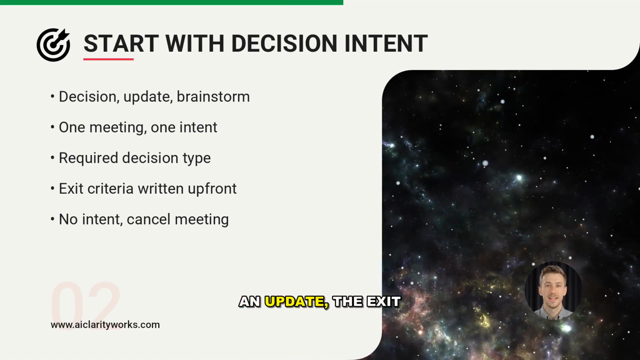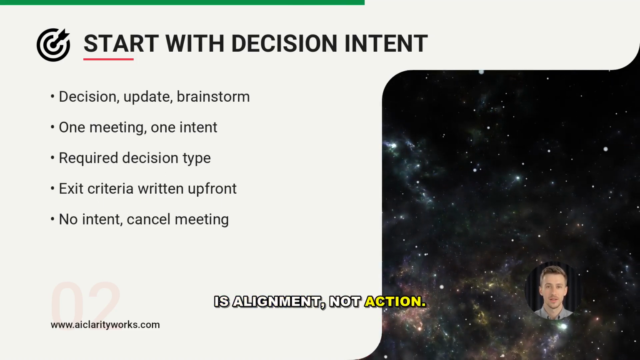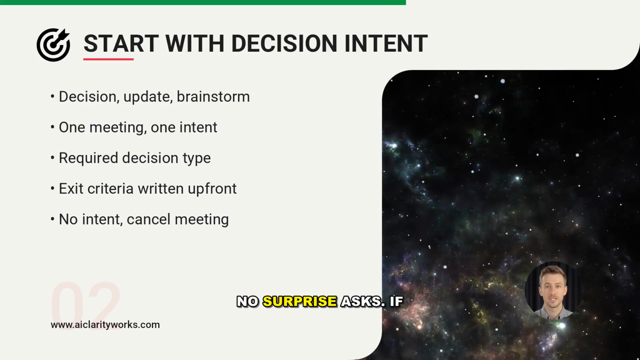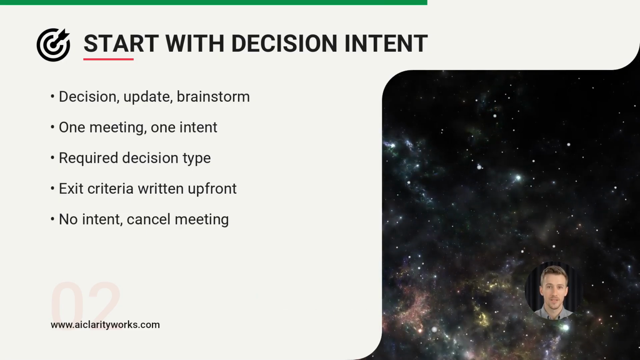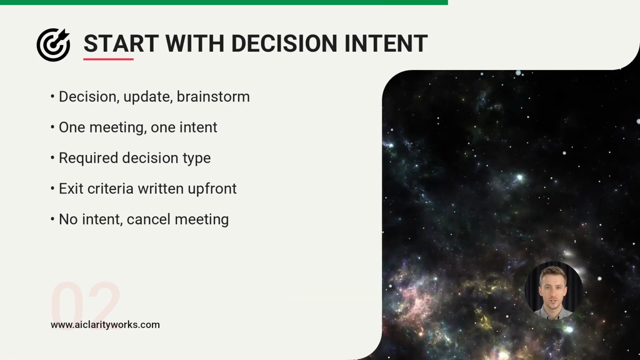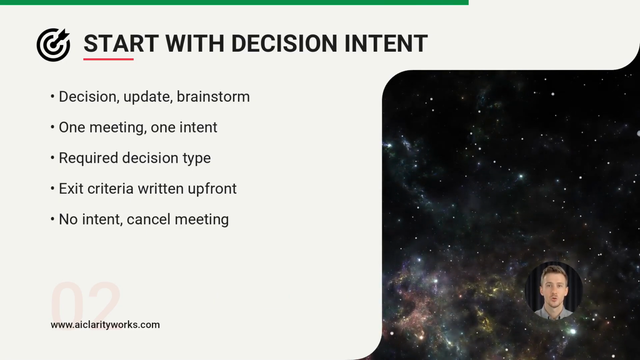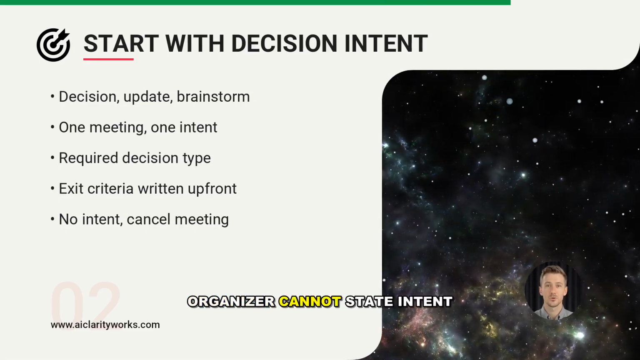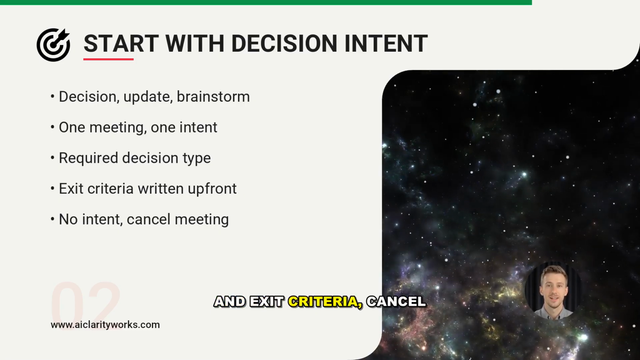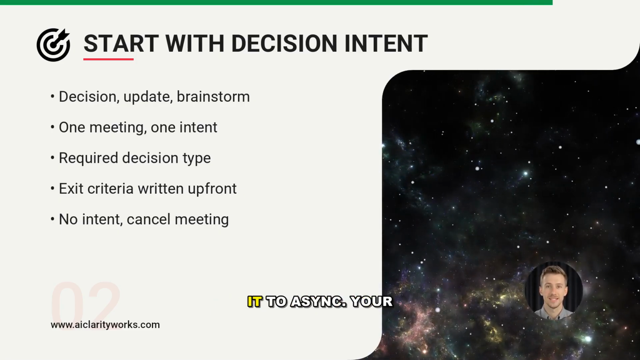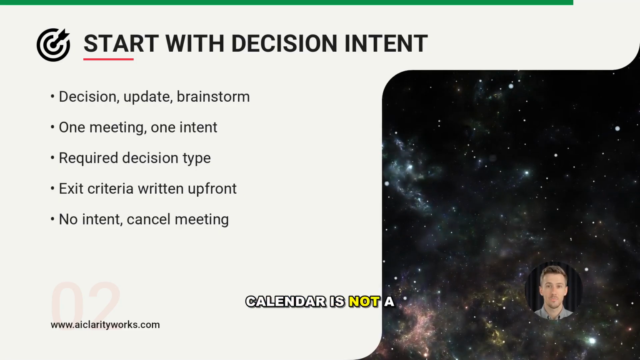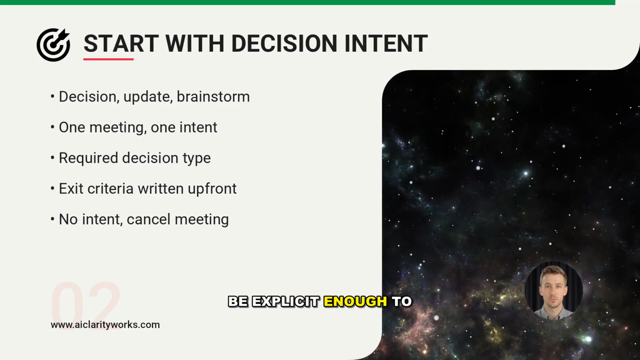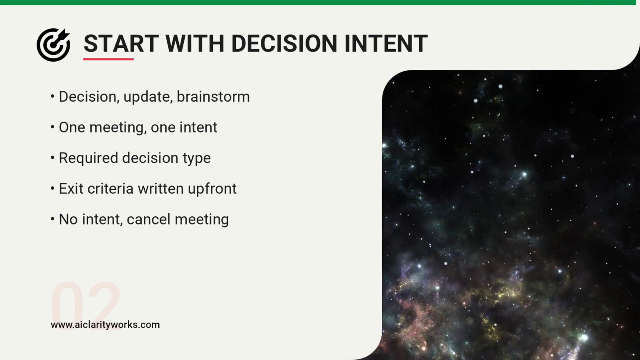If it is an update, the exit is alignment, not action. Everyone understands status, risks, and next check-in. No surprise asks. If it is a brainstorm, the exit is a ranked list of candidates, not consensus. 10 ideas, top 3 selected for follow-up. Now the hard rule. If the organizer cannot state intent and exit criteria, cancel the meeting or convert it to async. Your calendar is not a therapy group. It is a decision engine, and the output has to be explicit enough to be recorded as an object.